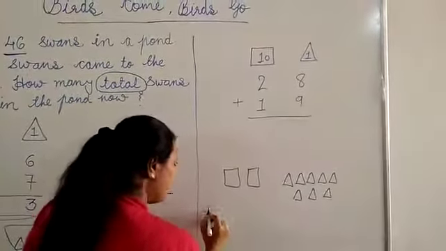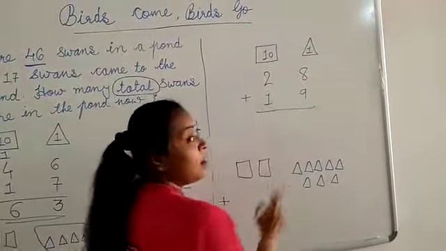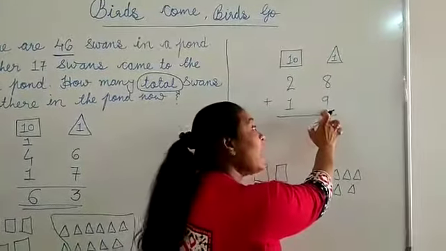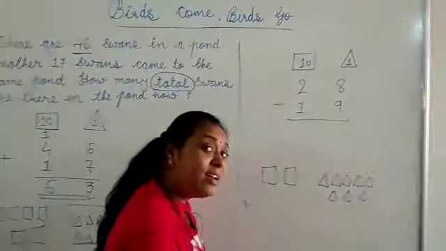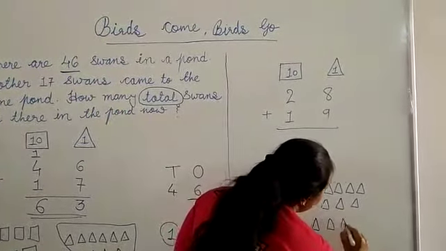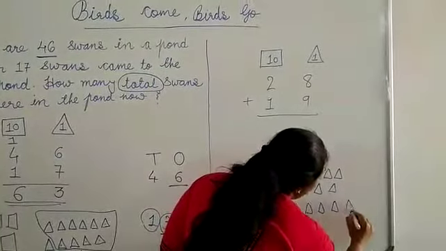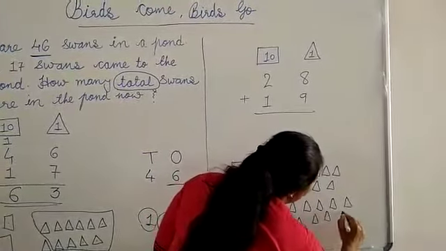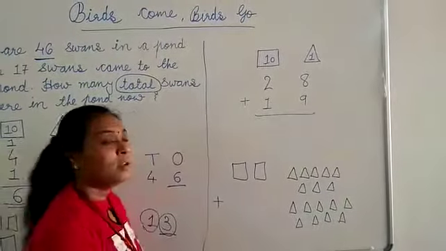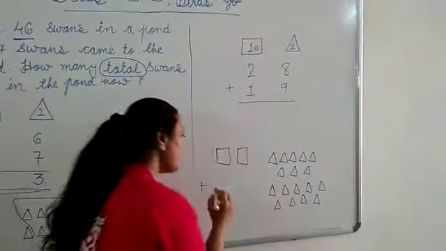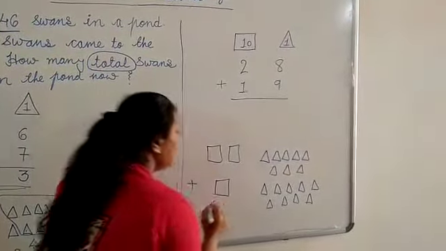Plus here 19. On the ones place I have the number 9, so I shall draw 9 triangles: 1, 2, 3, 4, 5, 6, 7, 8 and 9. And on the tens place the number 1, so I shall draw 1 square.